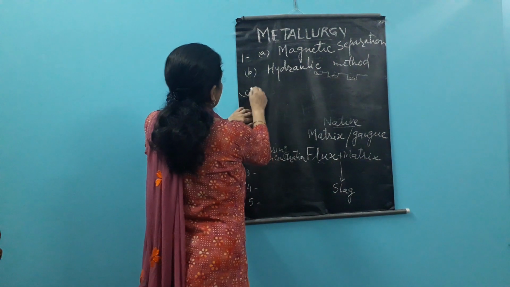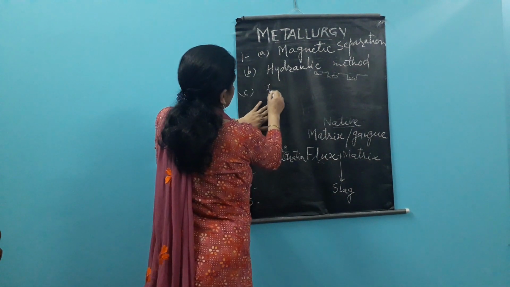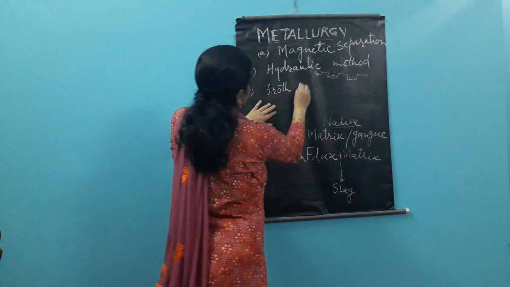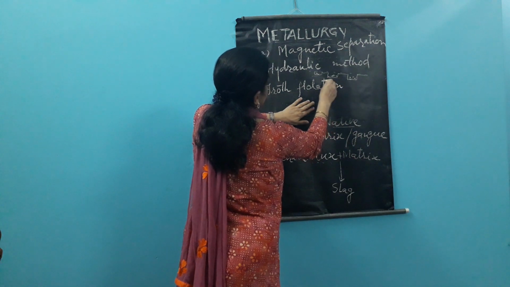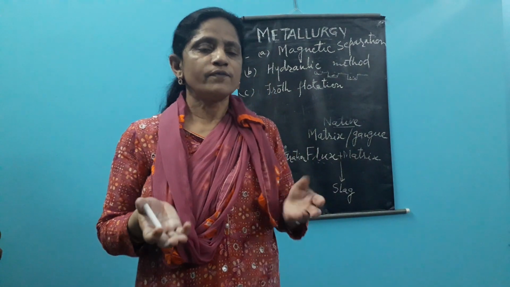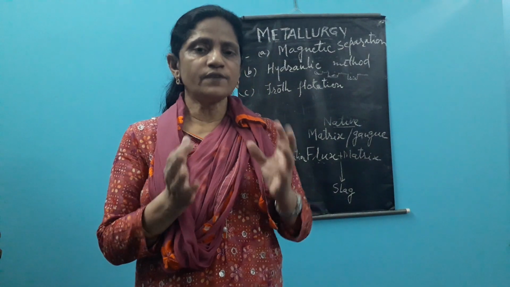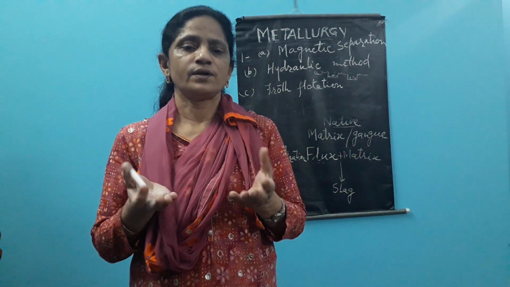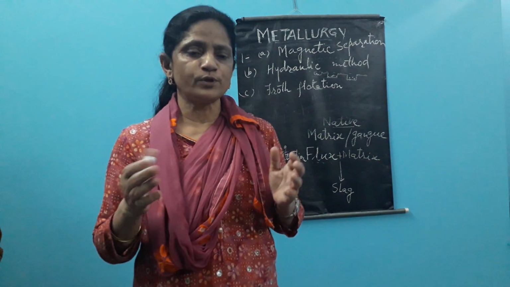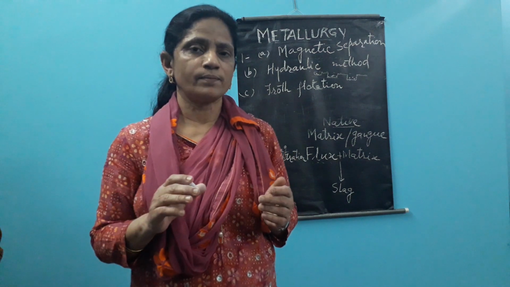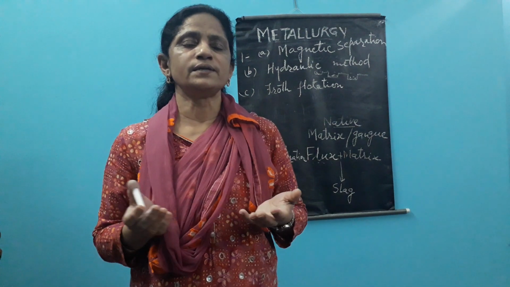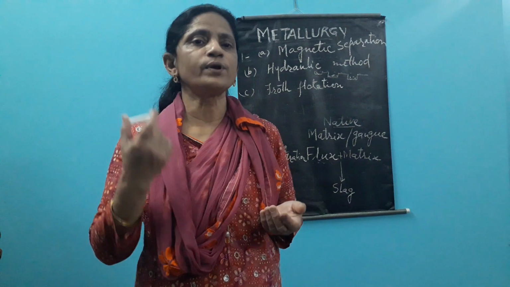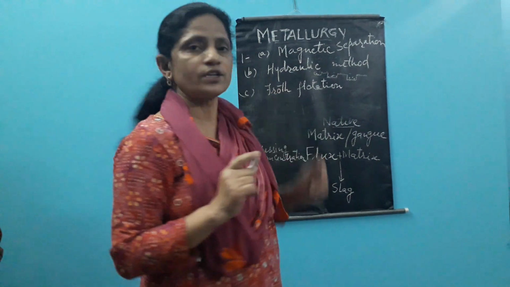And the other one which we have is froth flotation. Froth flotation process. In the froth flotation, a froth is to be created, and with the froth the lighter particles get cleaned and come up, like in a tub when we put some detergent powder and shake well, and after that we see, with the froth which is created, the dust and dirt of the clothes is getting cleaned and going out. So like that it is here, the froth is to be created.